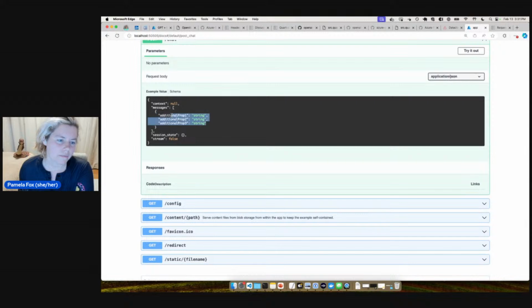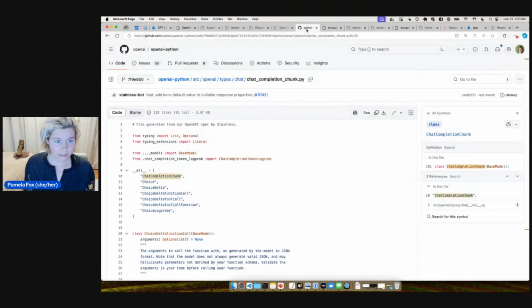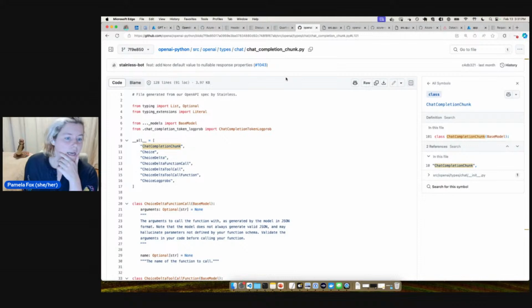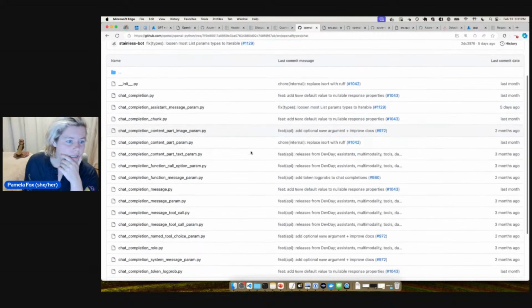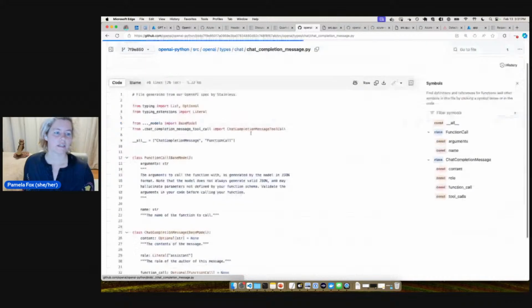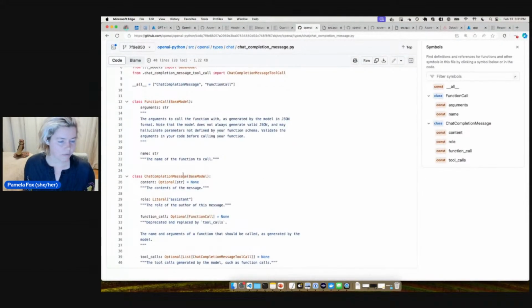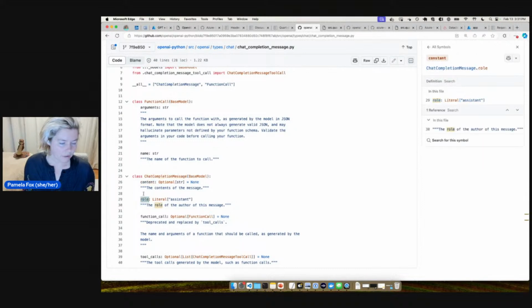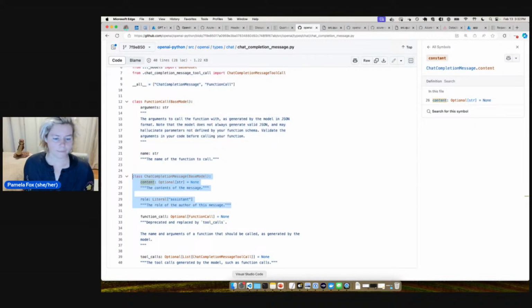Okay, so that one I do want to improve. Maybe we could work on improving this to see if we can bring in the OpenAI types. So let's go ahead and look at those types again. We've got chat and message. Chat completion message, I think, is the one we want. Yeah, this is the one. You can see it has content, it has role. The thing is, we really only want the front end to send content and role. The front end shouldn't really be sending these ones or these ones. So maybe we should just define our own thing like that.